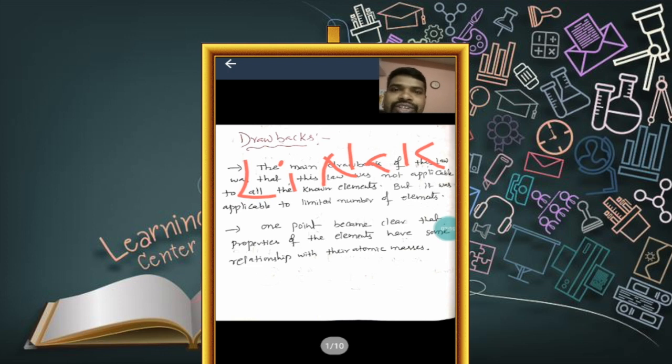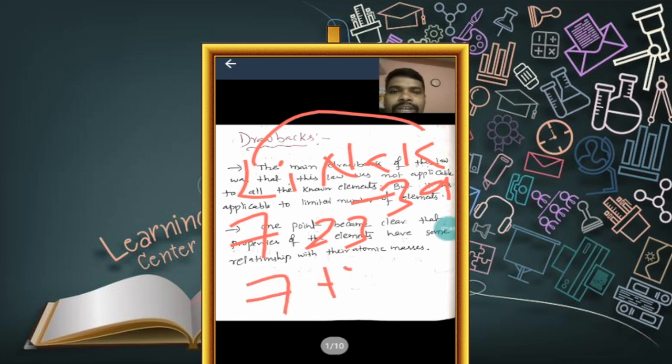Suppose you arrange lithium, sodium, potassium, the first triad of Dobereiner's law. In increasing order of atomic weight, the atomic weight of lithium is 7, sodium is 23, and potassium is 39. Let us find the average of the masses of lithium and potassium. Lithium is 7, potassium is 39.